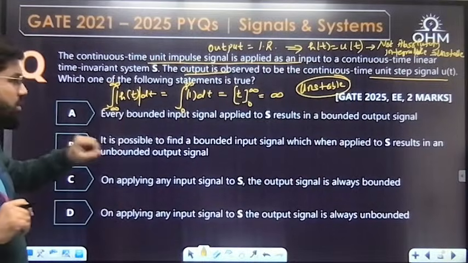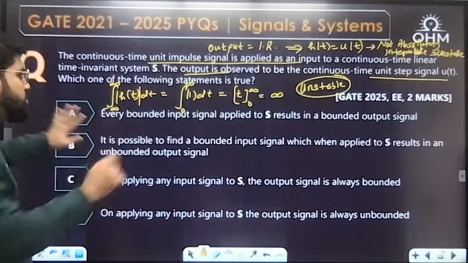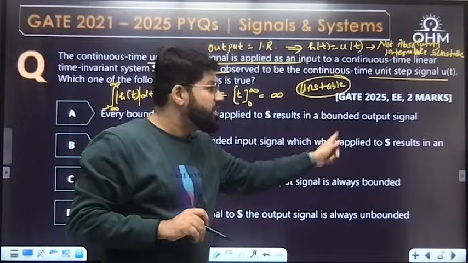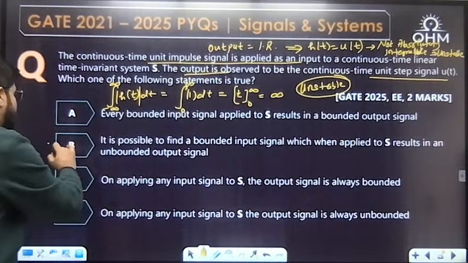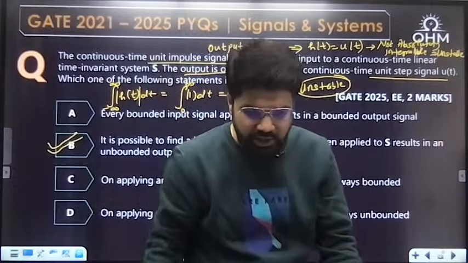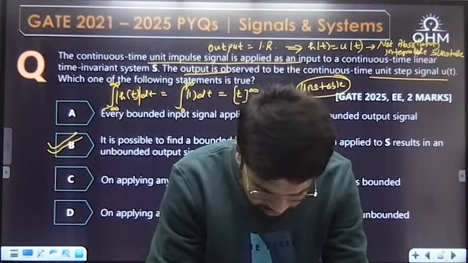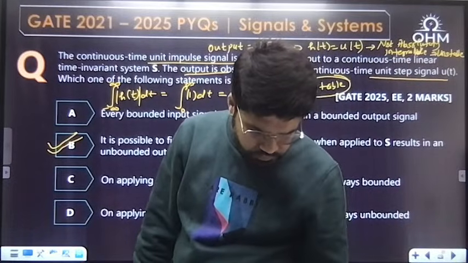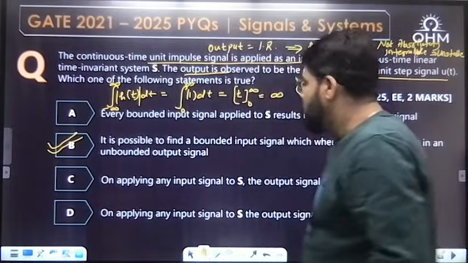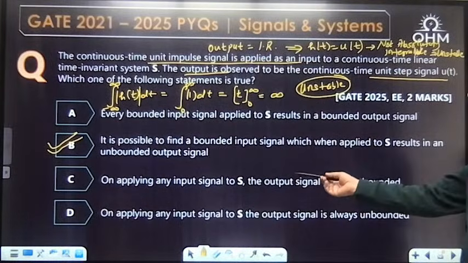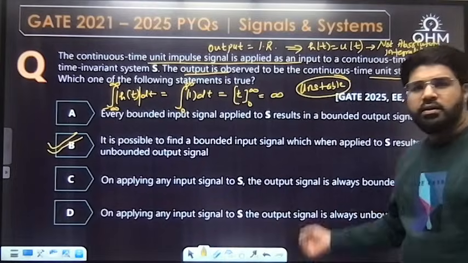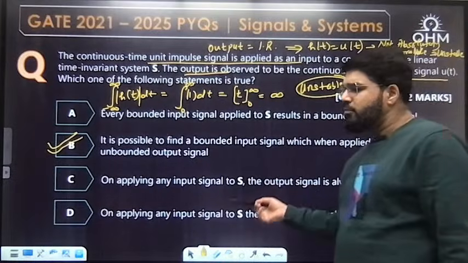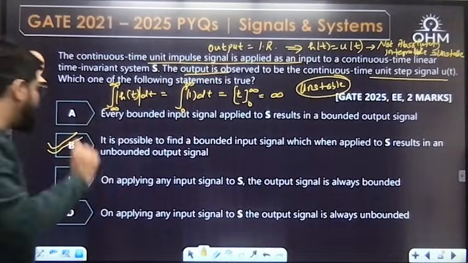So now let's read the options. Every bounded input results in a bounded output signal, wrong. Then the system should be stable. It is possible to find a bounded input signal which when applied to S results in an unbounded output. Finish. MCQ question, only one answer correct. Answer is B. Yes, Sumuka, correct answer B. Very good. Now if I read C, on applying any input to S, the output is always bounded. This is again the stability definition. D, on applying any input, the output is unbounded. No, not for every input is it unbounded. So B is the correct answer as I already told you.